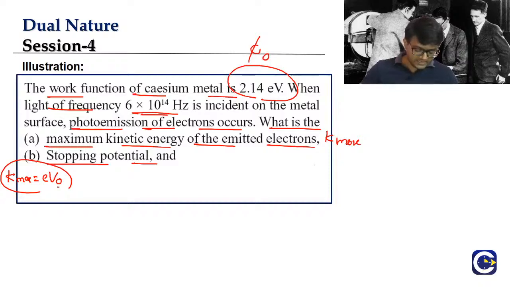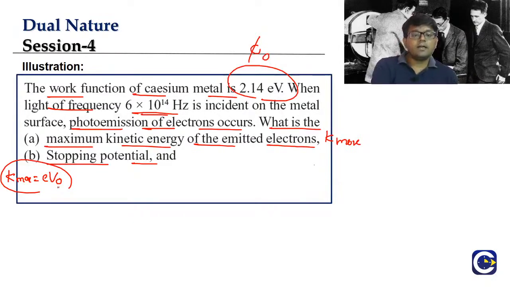Okay. I think Sham, you are getting some, okay. Sham, you are saying for A, it is 0.34 electron volts. Tendril, hi. So for B, you are saying 0.34 volt. Check this one out, guys.